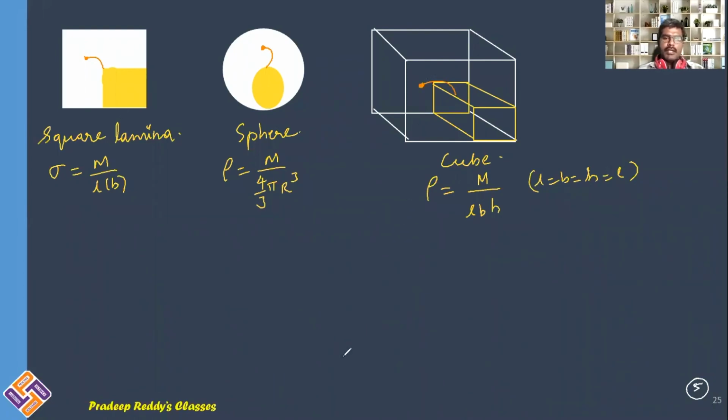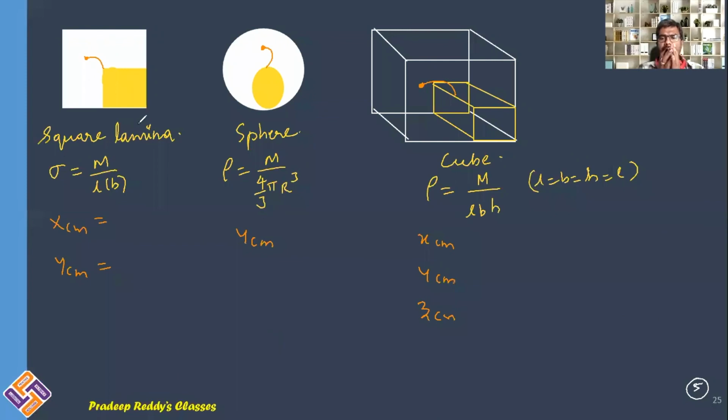Right? So you can individually calculate XCM here and YCM here. Along X there is no change in the center of mass. And here you should find out XCM and YCM as well as ZCM. Right? This is the procedure.